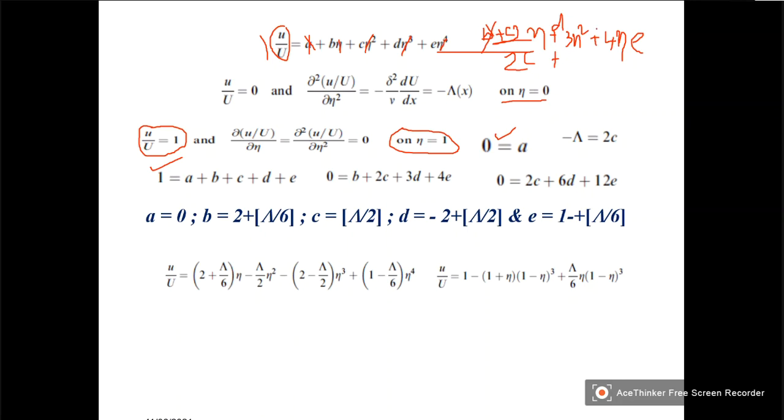Plus, if you substitute, this is 2c, 6d eta, plus 12e eta square. And what is the value? This is minus delta x.